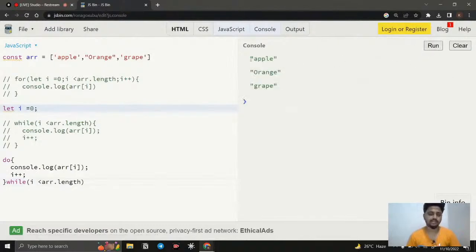Once we are done, we run it, and you can see exactly the same thing. What is different? First I execute with i as 0, so apple, right? It runs the code, increments the value, now it is 1, and it checks the condition. Of course it is true, and it does exactly the same thing. So what is the difference? The difference is when I make the condition false. For example, if I say i is equal to 9, it needs to start from 9. But here you can see the condition: 9 is less than 3, it's false, right? But you can see the weird thing here.